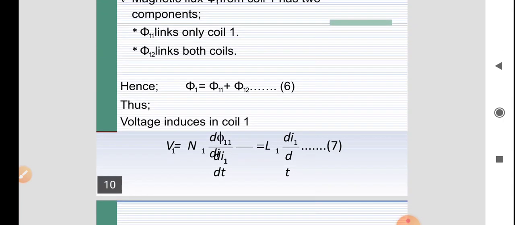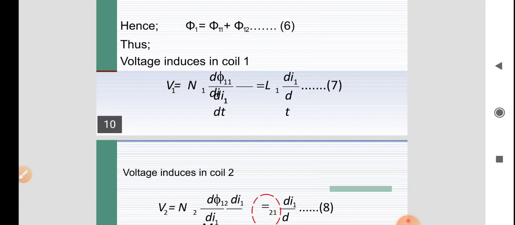As we have seen for self inductance, the induced voltage is V equals N d phi by di into di by dt. Similarly, V1 equals N1 d phi 11 by di1 into di1 by dt. Representing this in terms of inductance instead of number of turns, V1 equals L1 into di1 by dt.